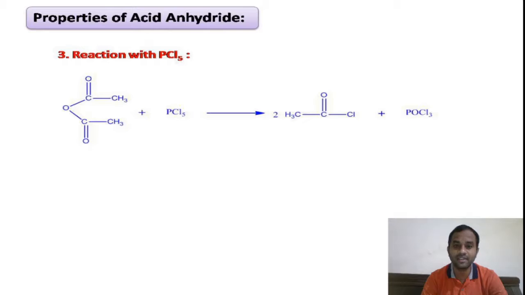Similarly, we can prepare the acid anhydride from acid chloride by using the salts of carboxylic acids. So in this way we can convert the acid chloride into acid anhydride and acid anhydride into acid chloride.